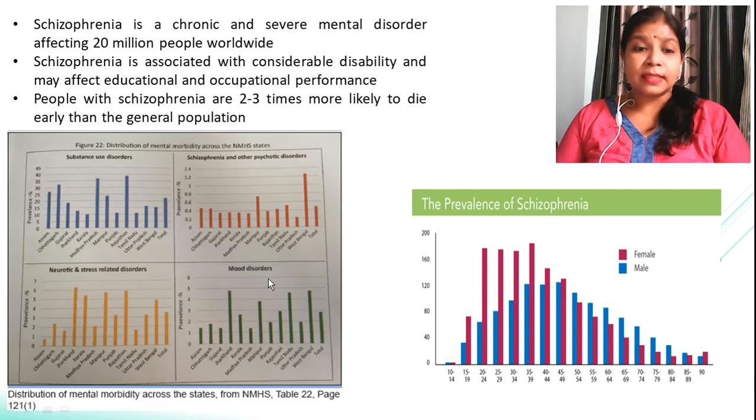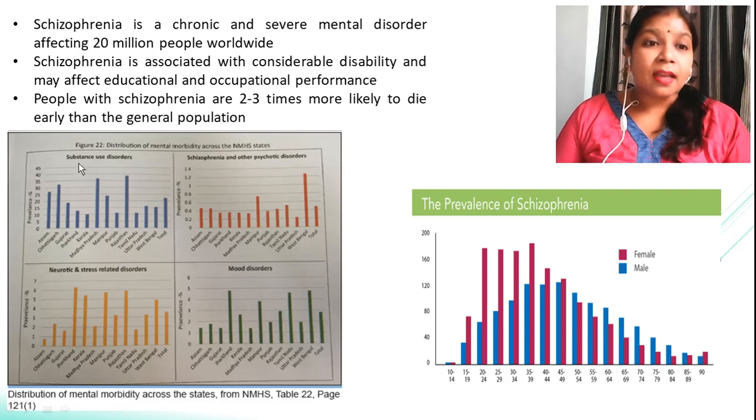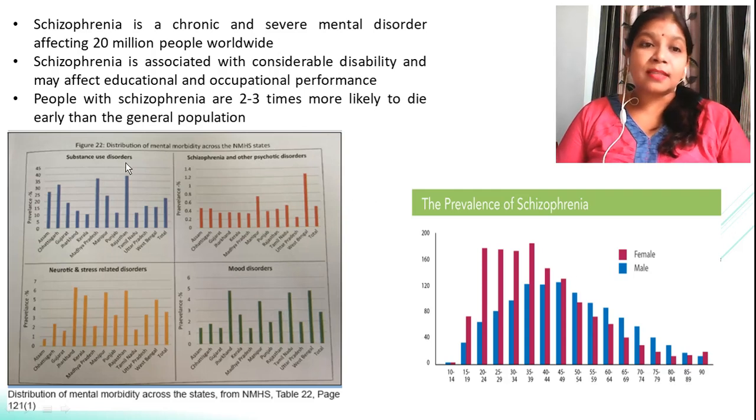Now this is a table taken from the NMHS, a portal which comprises the mental health status of India. You can see here the different kinds of schizophrenia studied across different states, and we can see that substance use disorder, like the schizophrenia caused by substance use, is mainly found in Rajasthan and Madhya Pradesh.